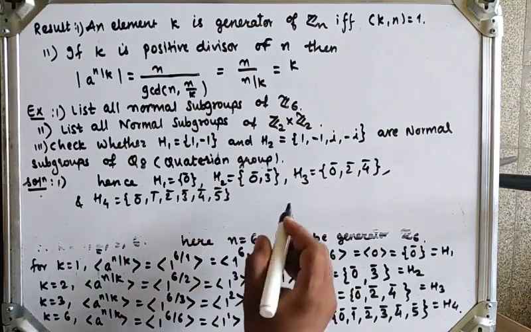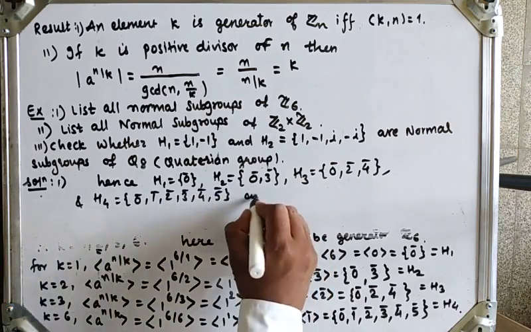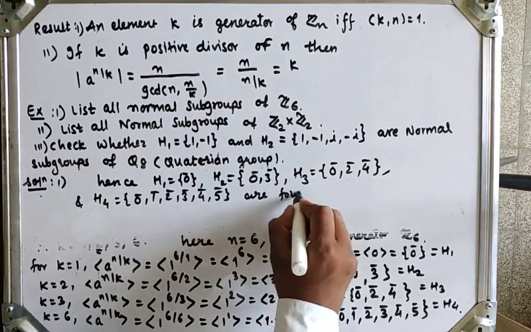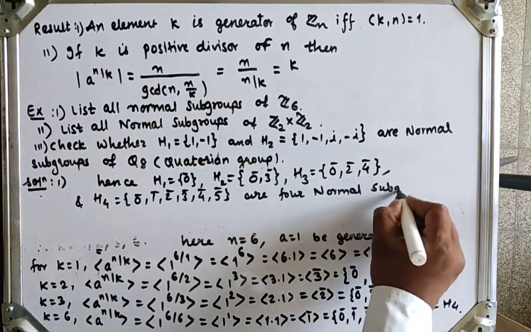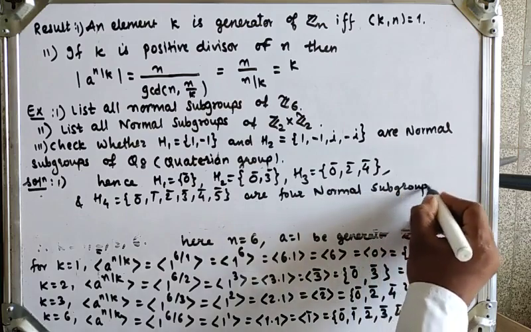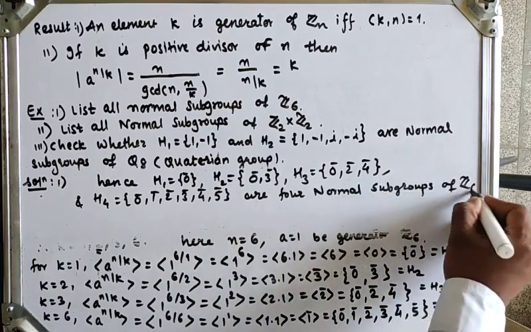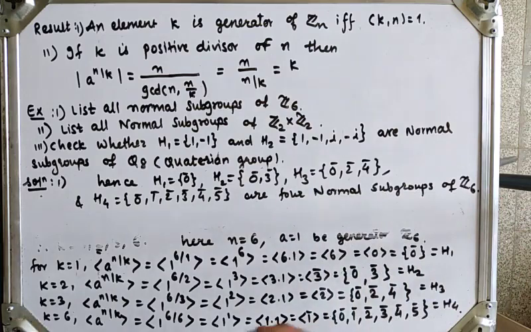So these are all the 4 normal subgroups of Z6. Okay, now let's see the next, second example.